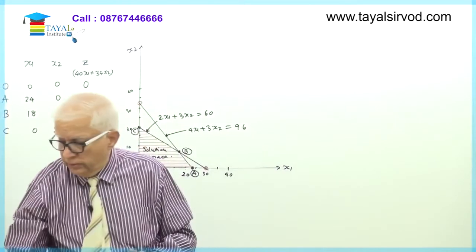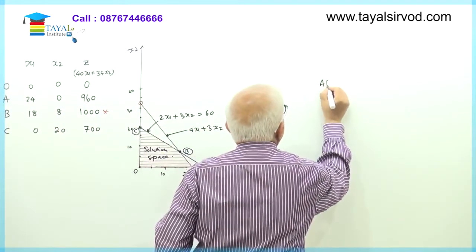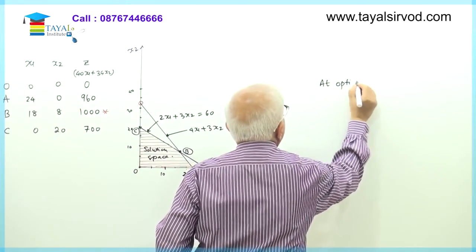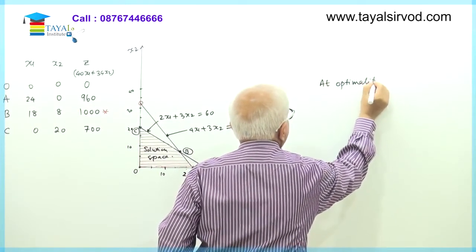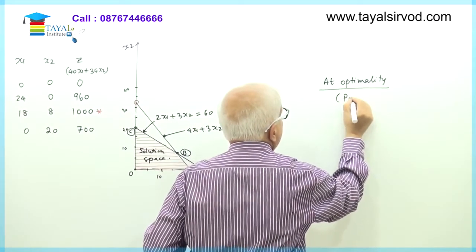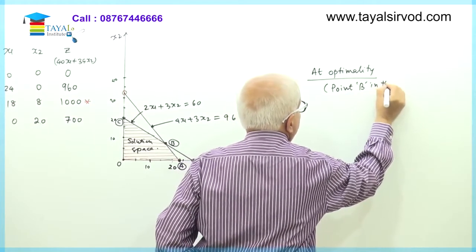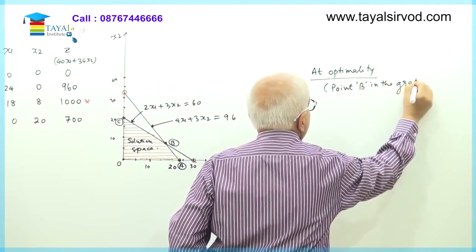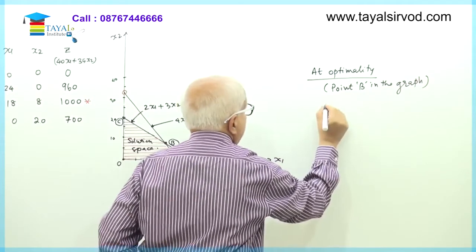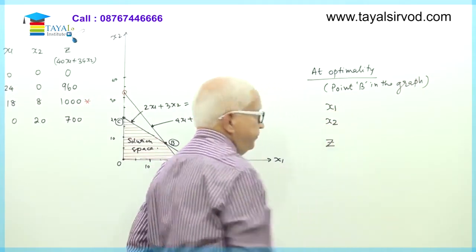Okay, see here, we write like this: at optimality, that is point B in the graph, write first x1, then x2, then zeta.